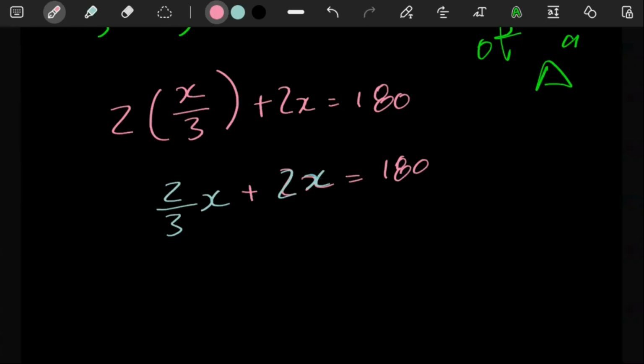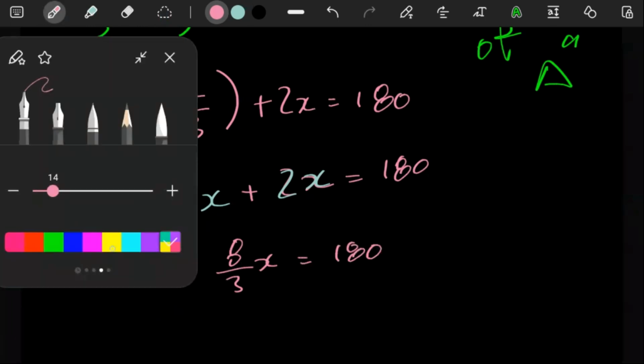Let me see what that's going to give us. 2 over 3 plus 2 in the calculator, that's just 8 over 3. So 8 over 3X is what we are seeing over there. So 8 over 3X is equal to 180.